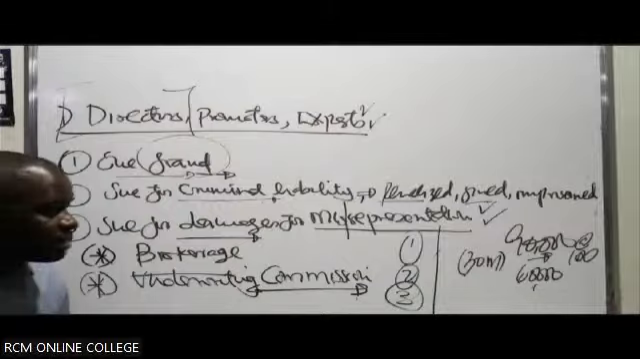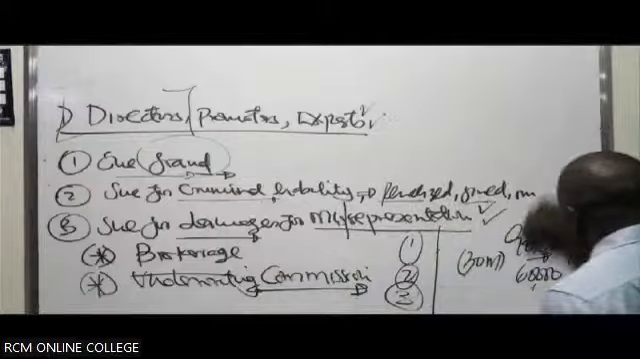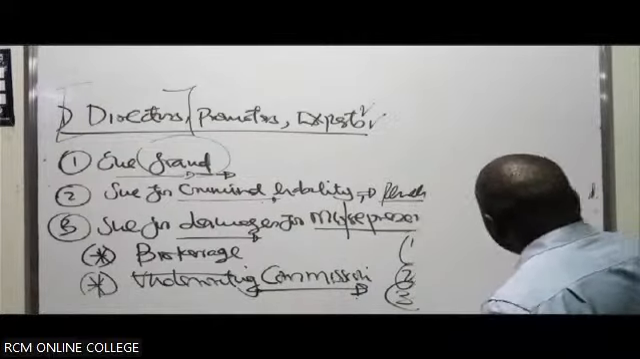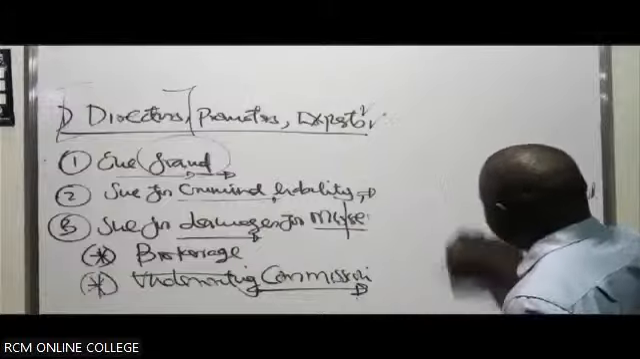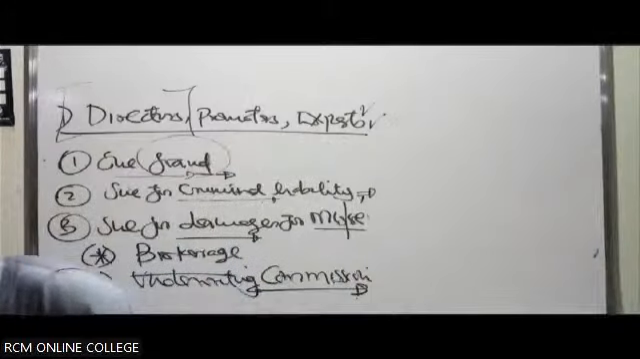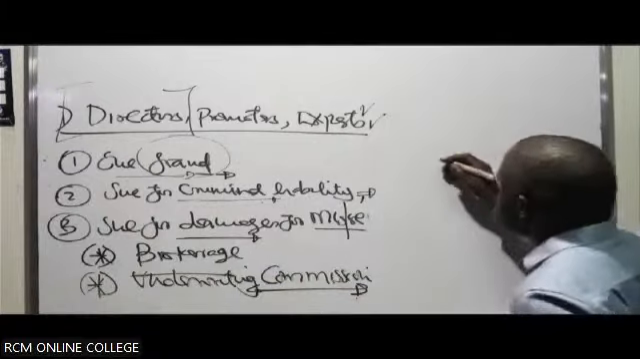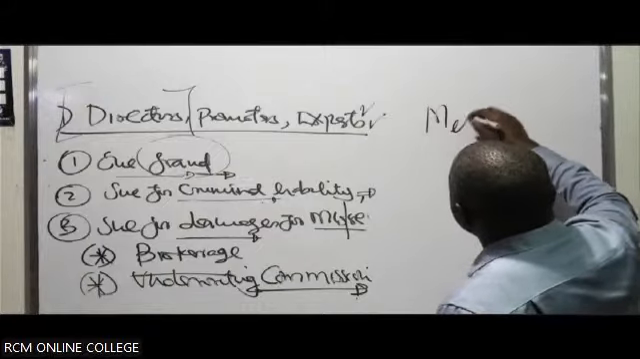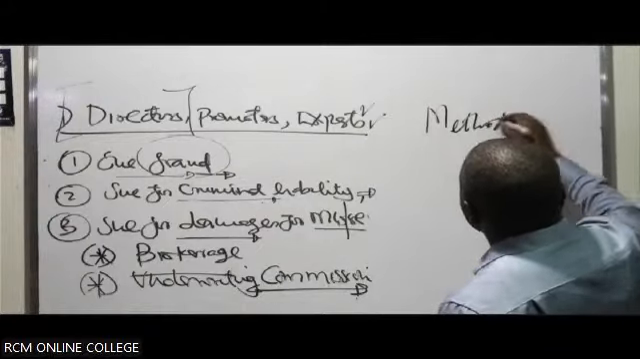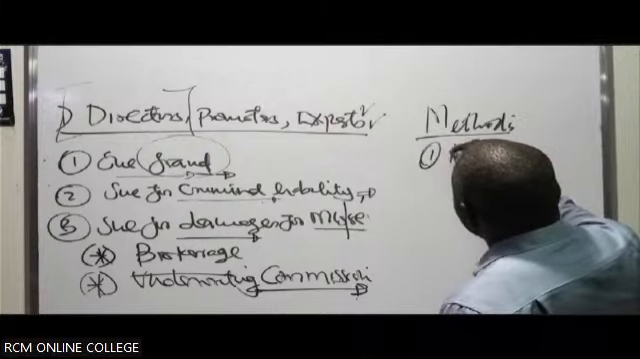Then there are methods as well. The methods of how the company can issue these shares. How can they sell these shares? The methods. So they can do what we call a direct offer.